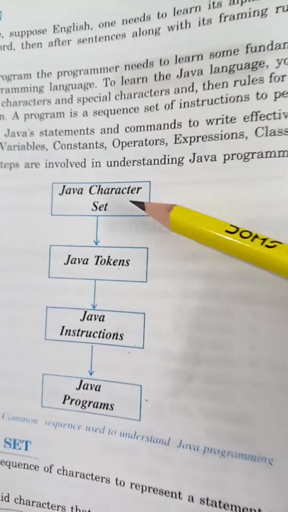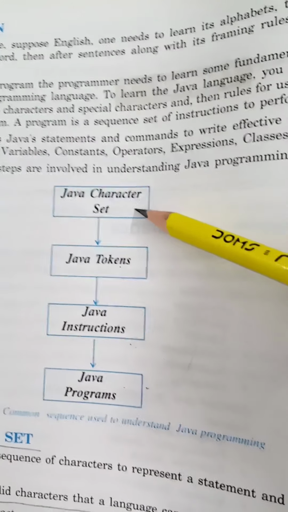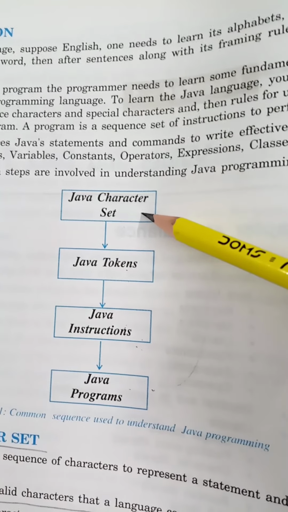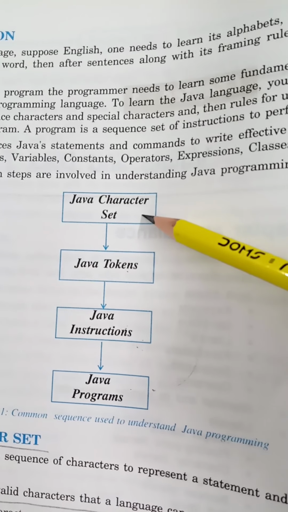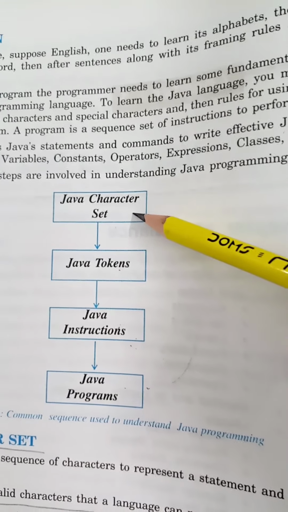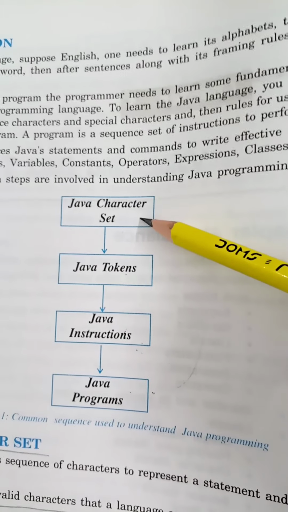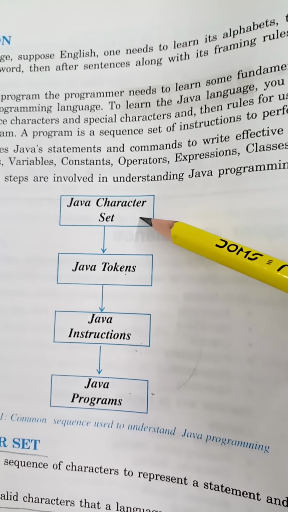That includes the Java character set. For example, if you have to write a statement in English, in that language also you have some set of characters.